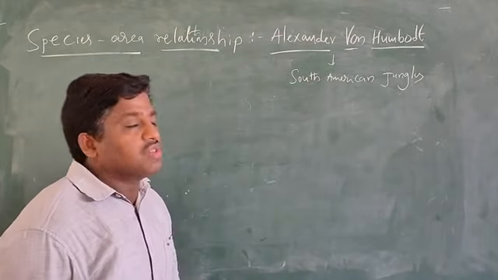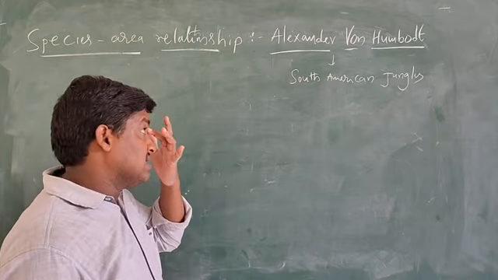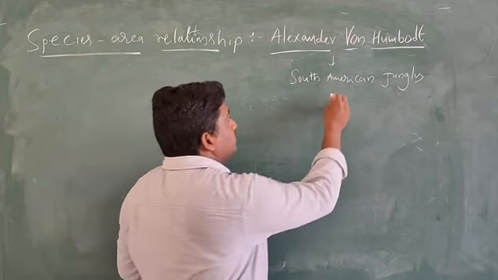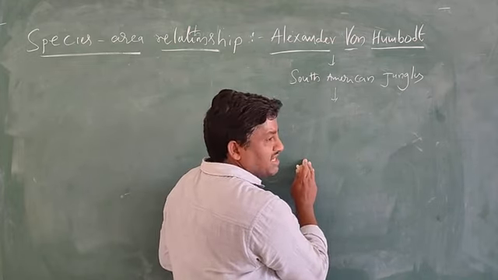What did he observe in the South American jungles?